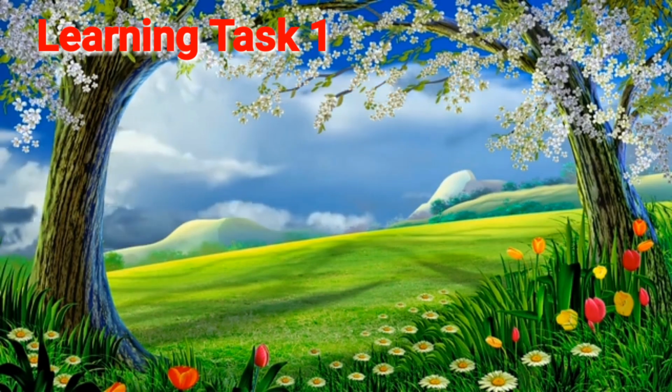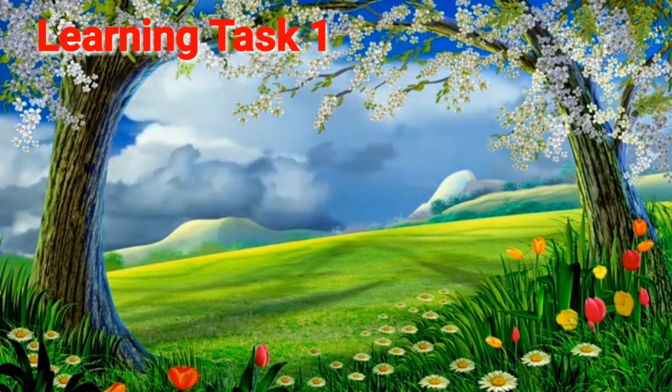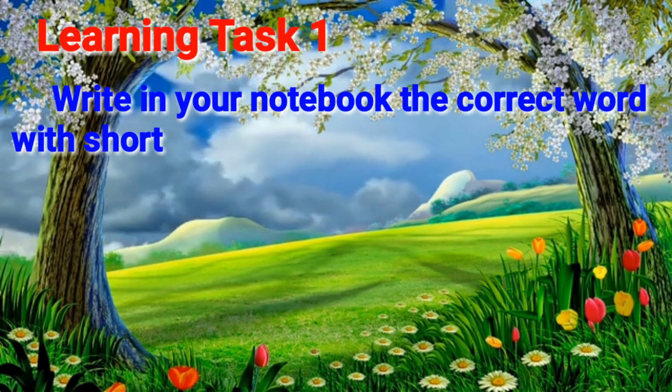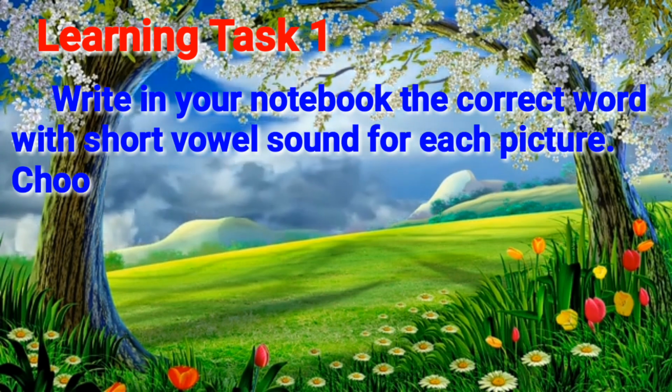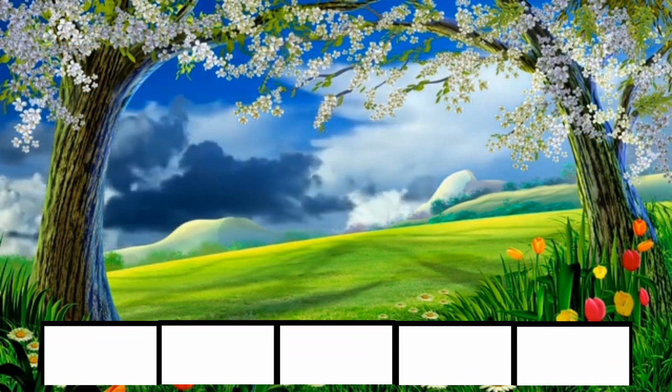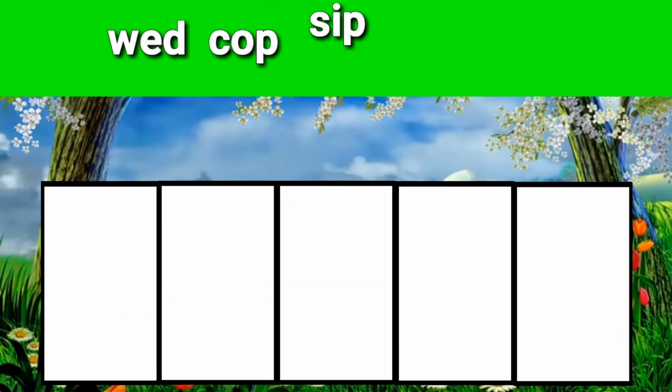Learning test number 1. Write in your notebook the correct word for a short vowel sound for each picture. Choose your answer from the words listed in the box. Choices are wed, cop, sip, man, and nun.